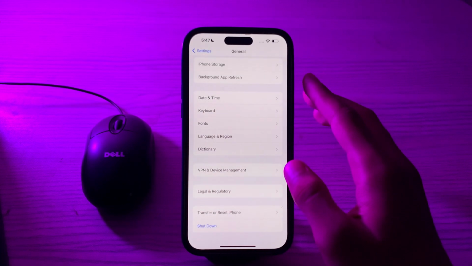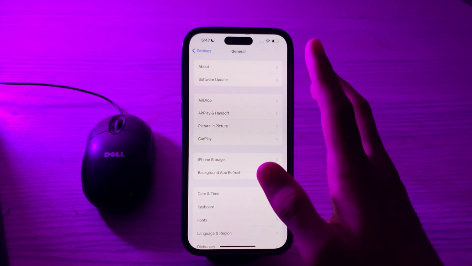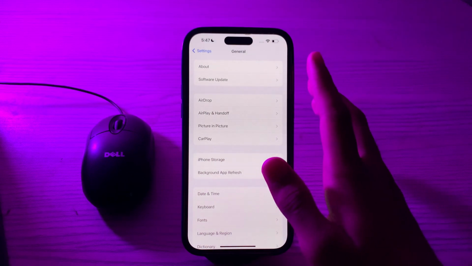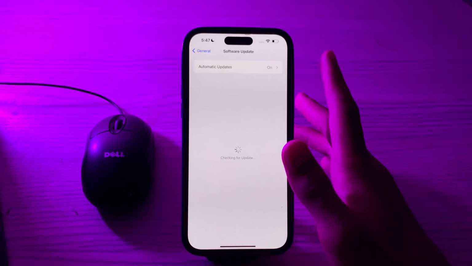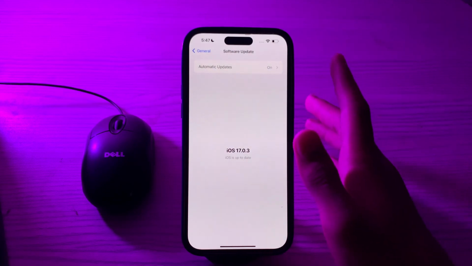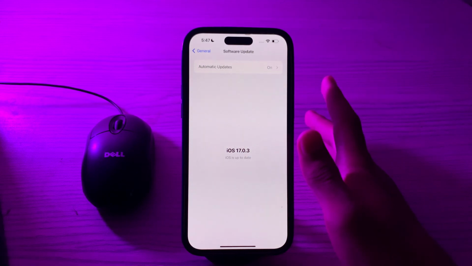If restarting doesn't work, then what you have to do is update your iOS version. Make sure your iPhone 15 is running the latest version of iOS. Camera performance improvements often come with software updates, so you have to open Software Update and check if there is any available update for your iPhone 15. If there is, then simply update your iPhone to the latest version of iOS.